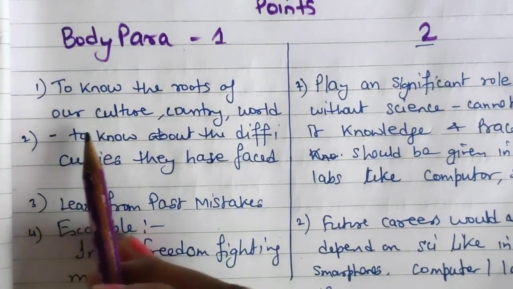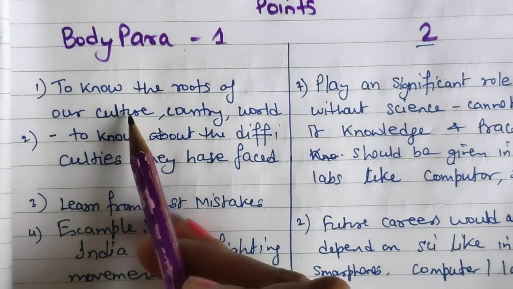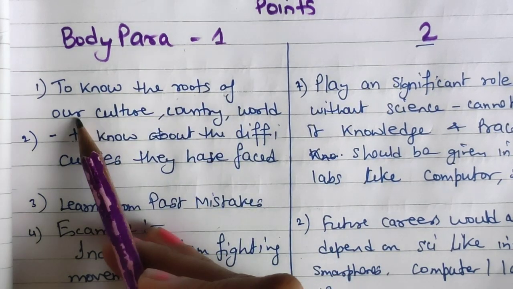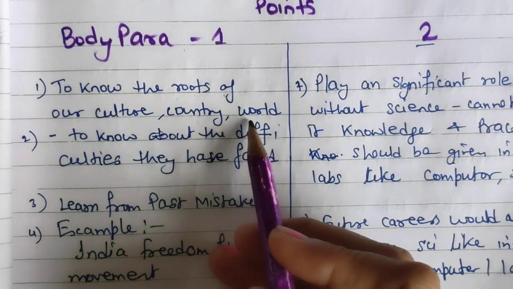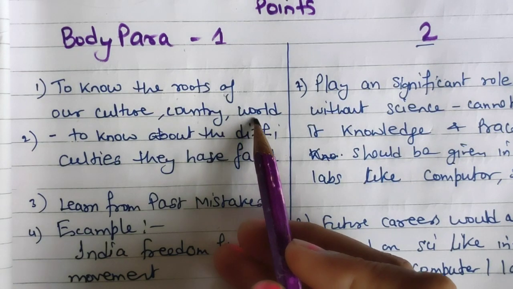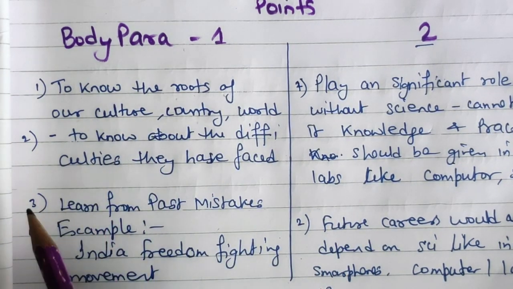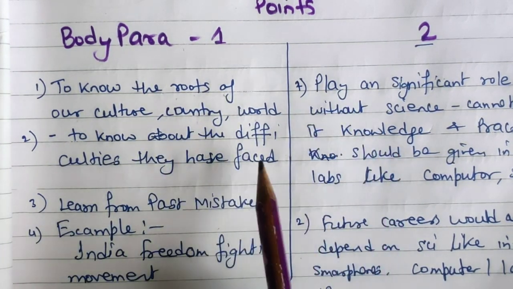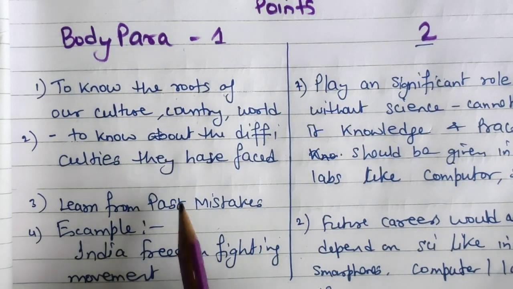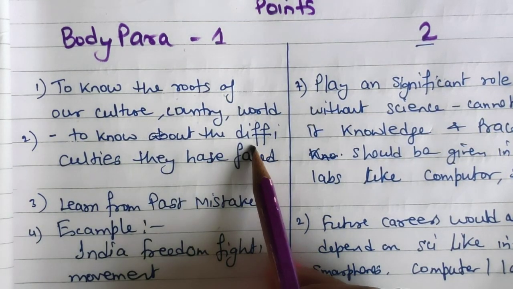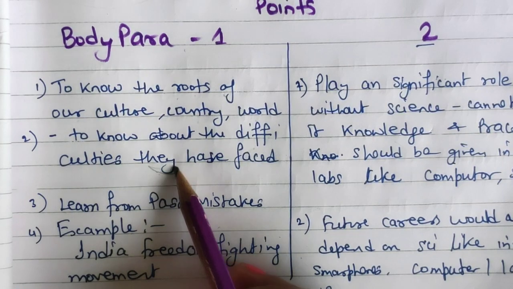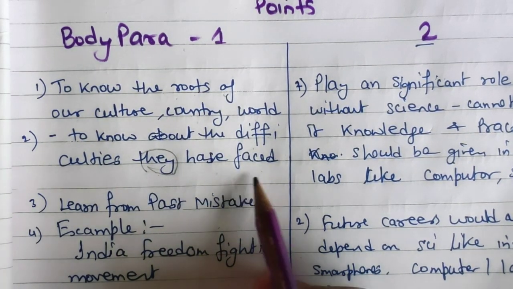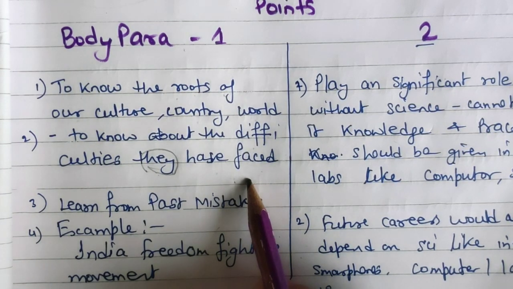Because if a school-going child is not aware of the roots of his culture and country, and of course the ancient world, then he is not going to get anything. If you just give him knowledge of science and technology, he is not going to know the difficulties that their ancestors, their forefathers, have faced to bring that kind of standard in his life. So that is important.